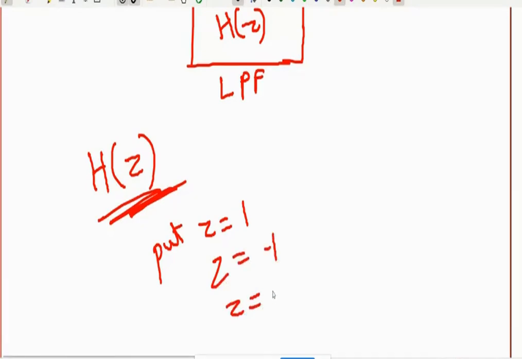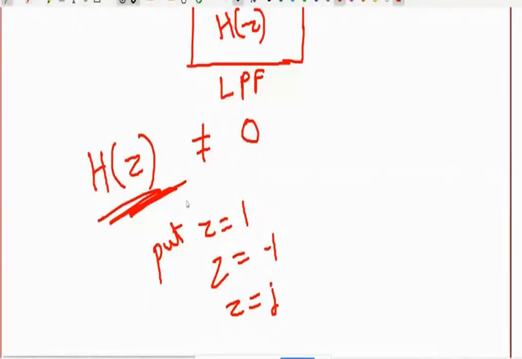So when I put z value as 1, I am checking for a low pass filter. When I substitute z equal to 1 in h of z, and if h of z is non-zero, that means our assumption is correct that it can be a low pass filter.